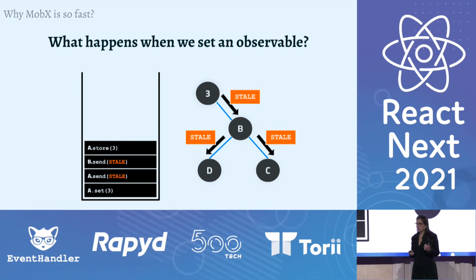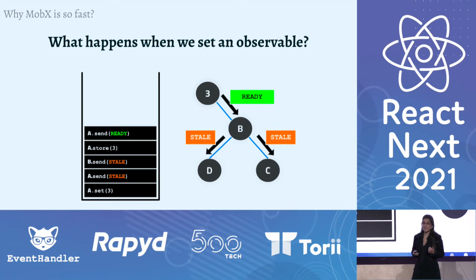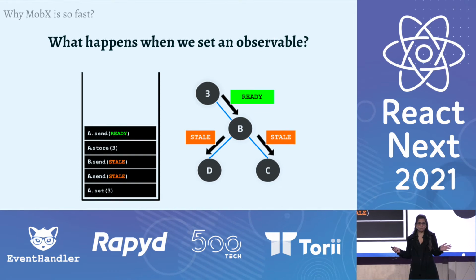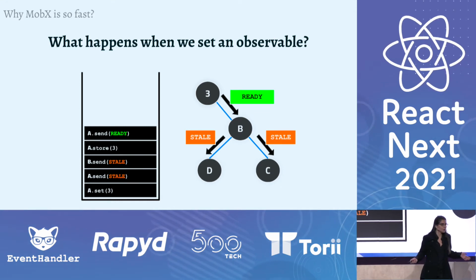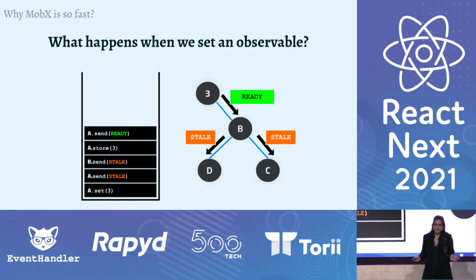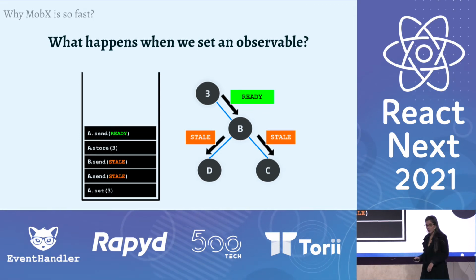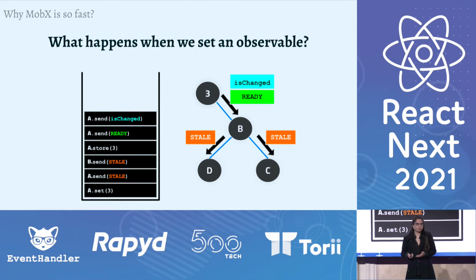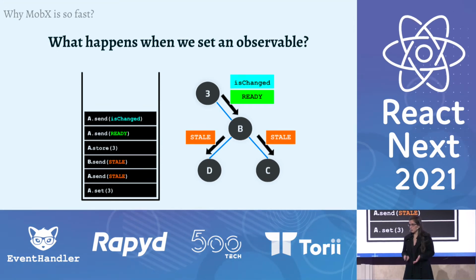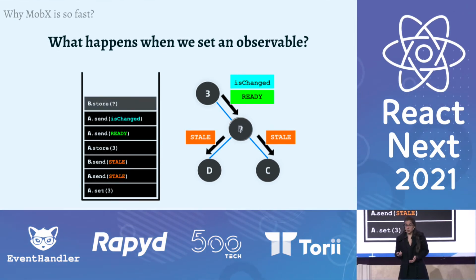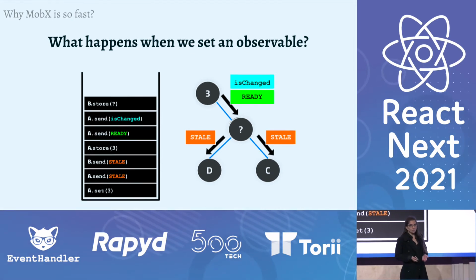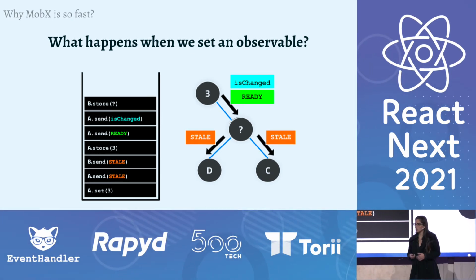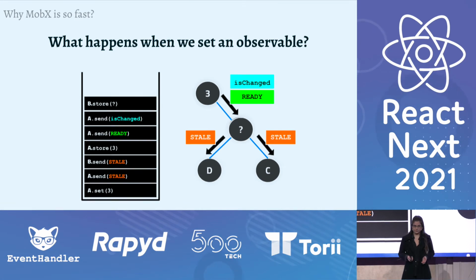The first would be a ready message, which means I'm not going to change anymore. I'm not dependent on any other observables. I'm ready, I'm done. The second message would be whether A had actually changed its value or not. B, in response, will decide whether it is going to recompute, and of course, will send also a ready message and whether it actually changed or not.